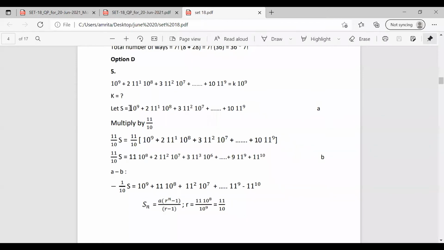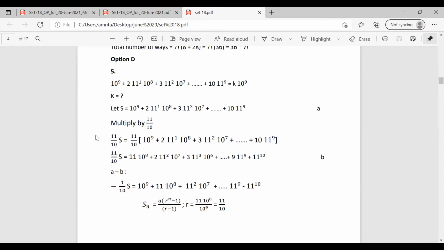Multiplying the whole equation A by 11 by 10, we have 11 by 10 S equal to 11 by 10 into 10 raised to 9 plus 2 into 11 into 10 raised to 8 plus 3 into 11 square into 10 raised to 7 plus etc. 10 into 11 raised to 9. Now, taking this 11 by 10 into each of the terms, we have the equation as 11 by 10 S is equal to 11 into 10 raised to 8 plus 2 into 11 square into 10 raised to 7 plus 3 into 11 cube into 10 raised to 6 plus etc. plus 9 into 11 raised to 9 plus we have 11 raised to 10.